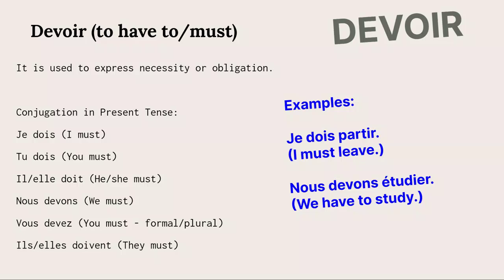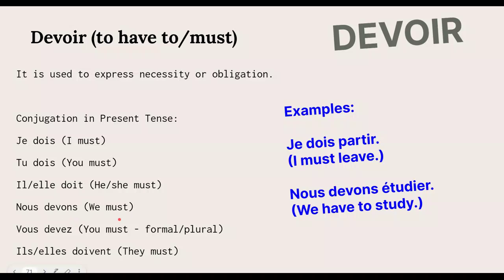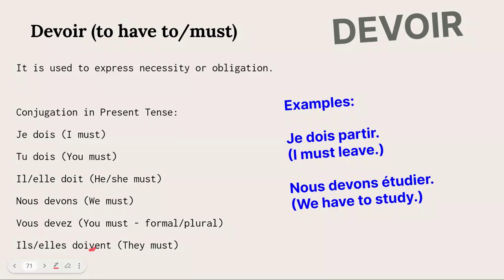Let's go. Je dois, tu dois, il, elle doit, nous devons, vous devez, ils, elles doivent. Doivent. The V is pronounced. Let's go again. Je dois, tu dois, il, elle doit, nous devons, vous devez, ils, elles doivent. Okay, let's go the last time. Je dois, tu dois, il, elle doit, nous devons, vous devez, ils, elles doivent.